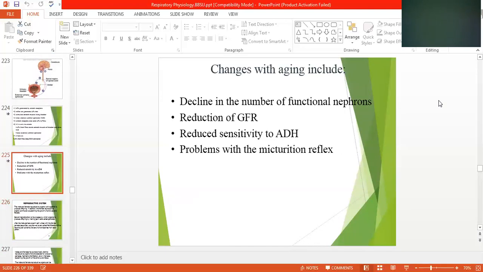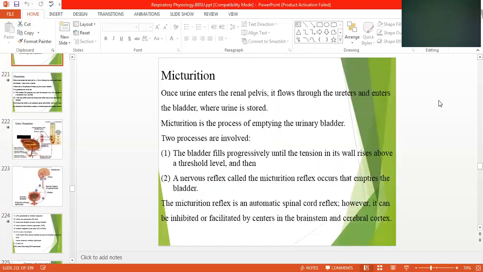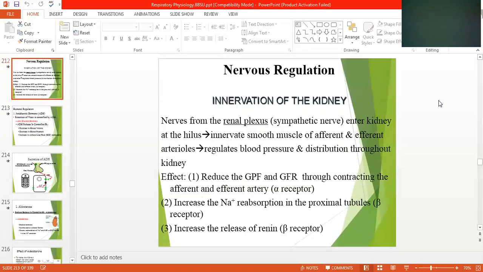So we have here discussed the main nervous regulation of the kidney, and we have discussed what the innervations are, how the GFR or GPF works, what the receptors are, and where the receptors are present: the afferent arteriole has alpha receptors, the tubules have beta receptors, and the kidney has beta receptors through which it secretes renin.